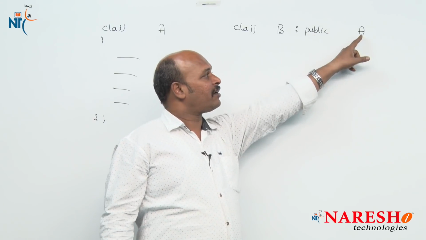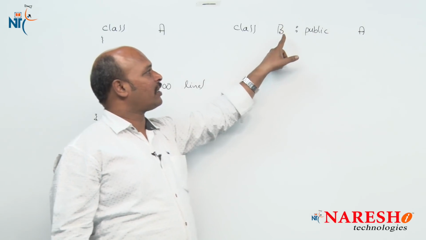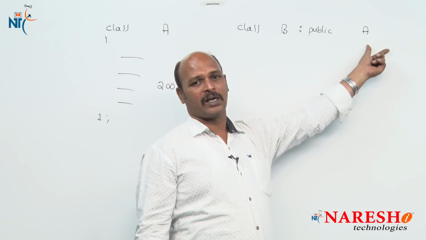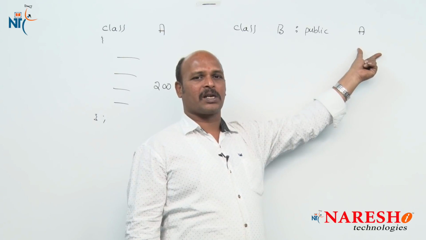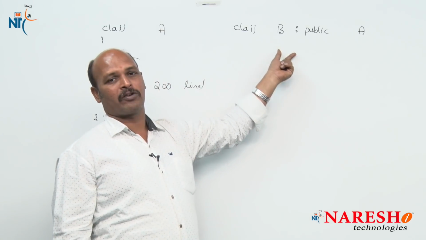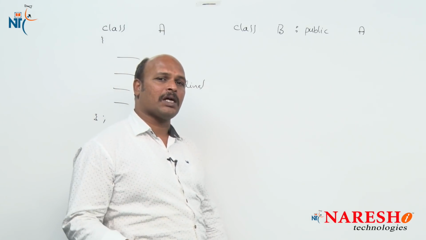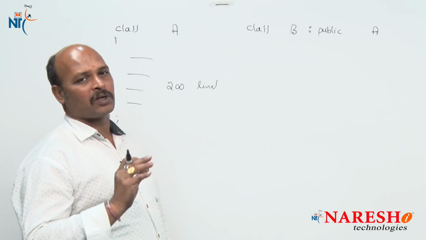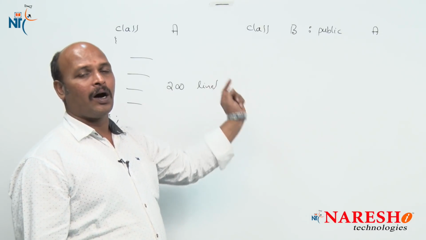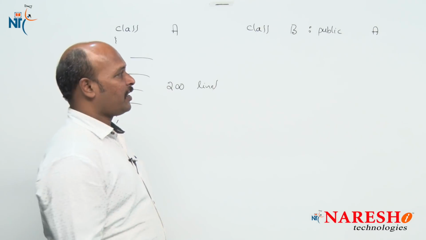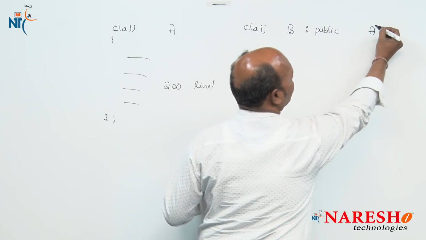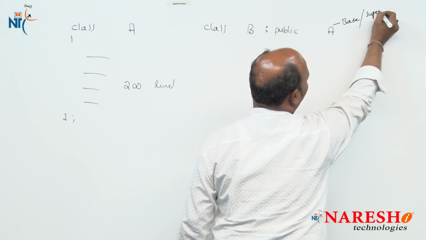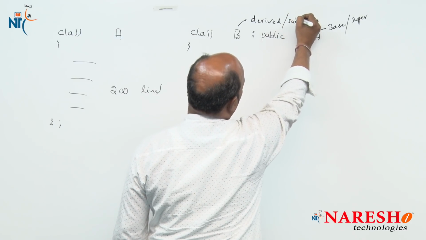Your compiler understands A is the base class and B is the derived class. From which class we are declaring is called the base class, and the newly derived class is called the derived or subclass. In this example A is called the base or superclass, B the derived or subclass.